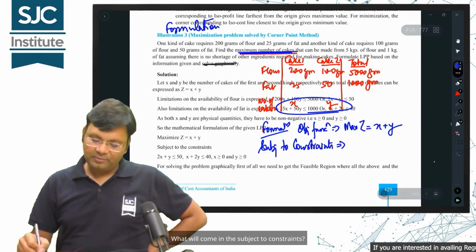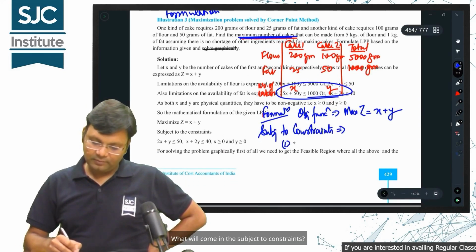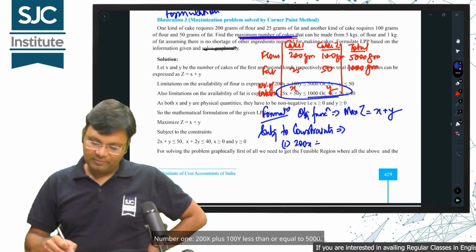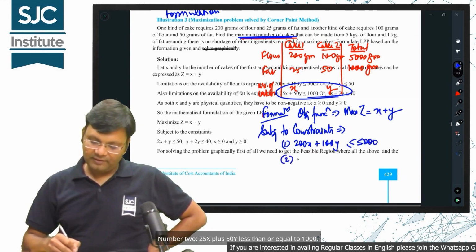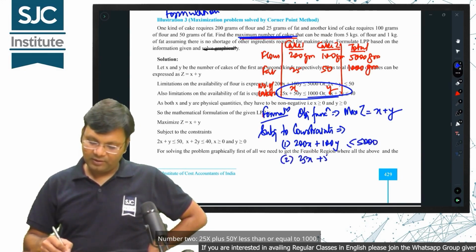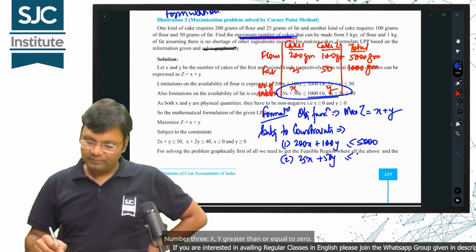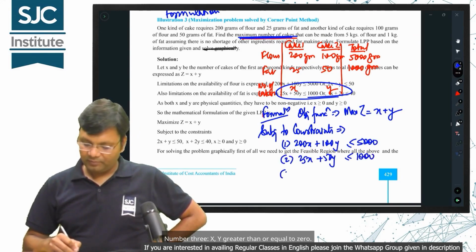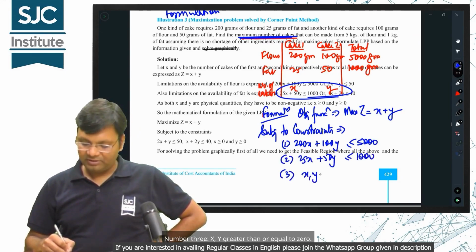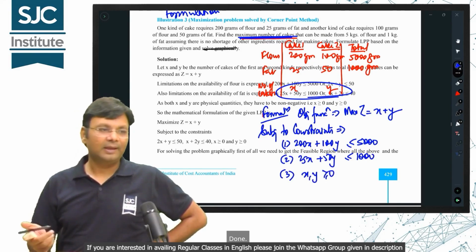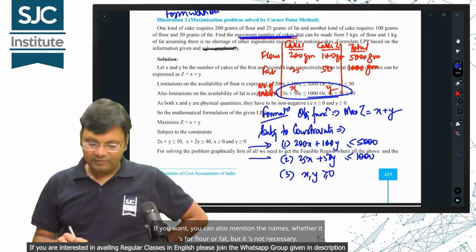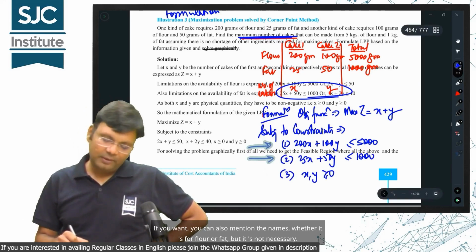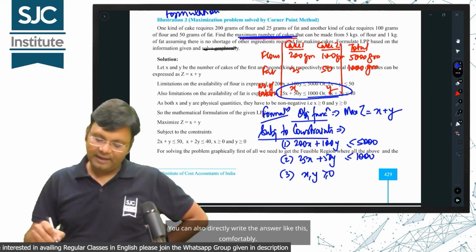What will come in the subject to constraints? Number 1, 200x plus 100y less than or equal to 5000. Number 2, 25x plus 50y less than or equal to 1000. Number 3, x, y greater than or equal to 0. Done. If you want, you can also mention the names, whether it's for flour or fat, but it's not necessary. You can also directly write the answer like this, comfortably.